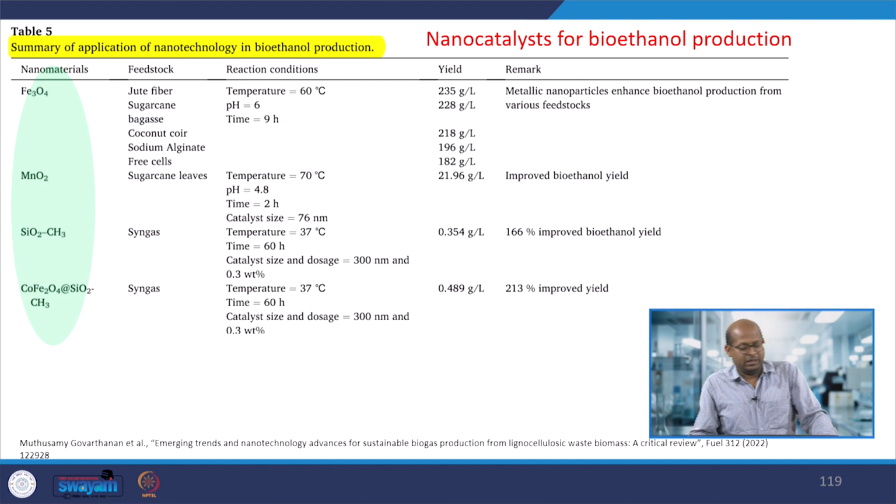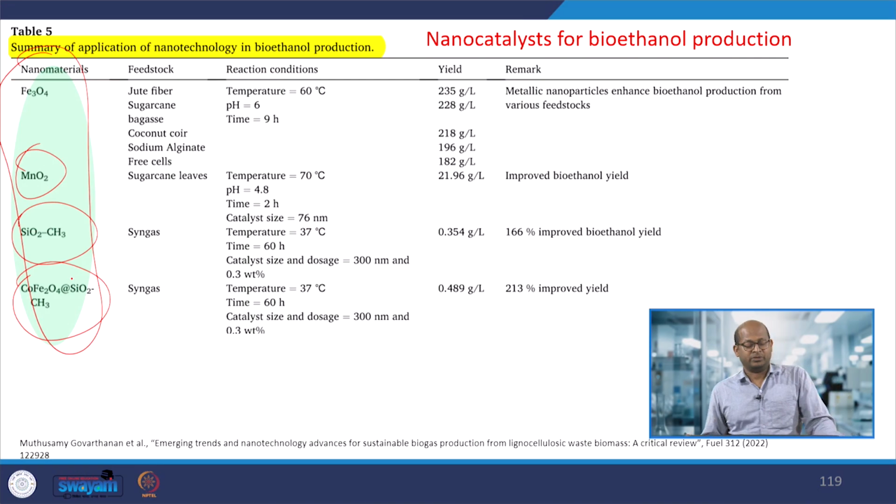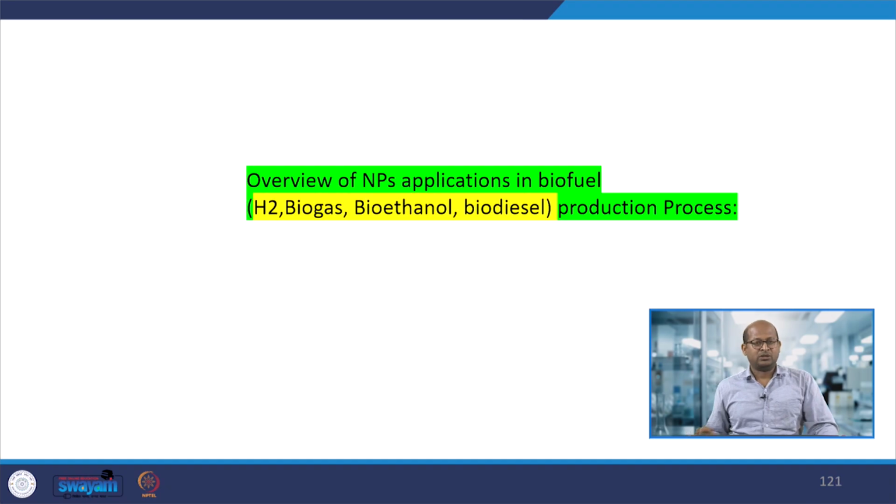So here you can see this table. Here are different types of nanomaterials, ferrous oxide, manganese oxides, methyl silicates, or this type of materials, cobalt iron based materials we can use for the production of bioethanols. Other materials, also nickel based, zinc based, we can use. So depending upon a particular nanomaterial, the production of bioethanol would increase. So depending upon the source and the specific nanomaterial, we can increase that, whether we need particular bioethanols or biofuels, so we can enhance that.